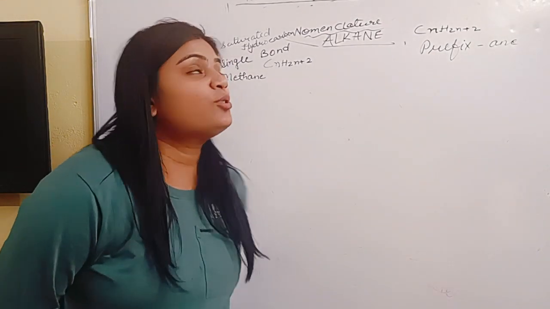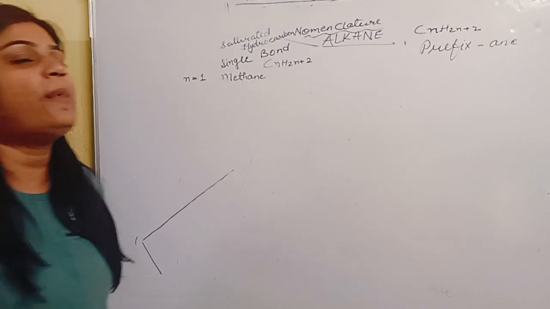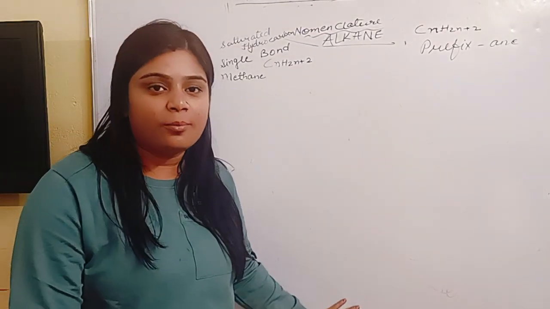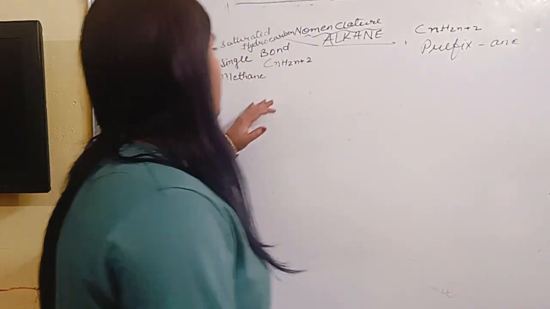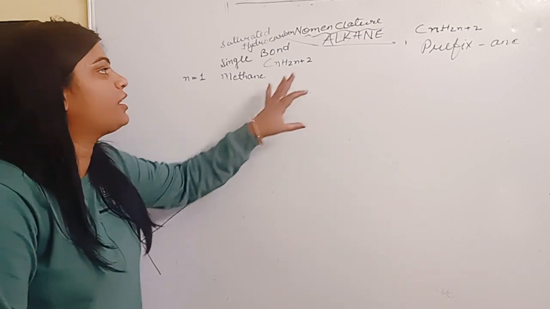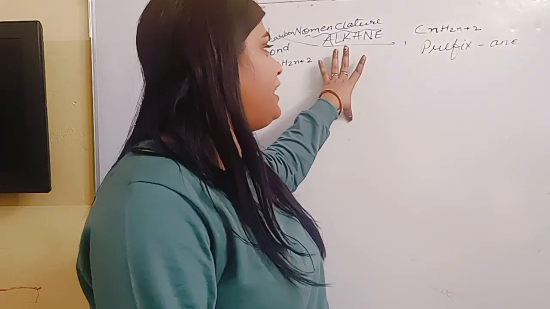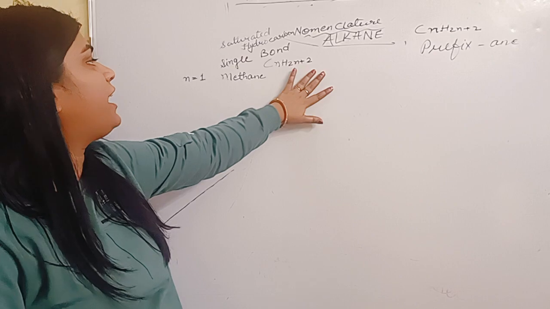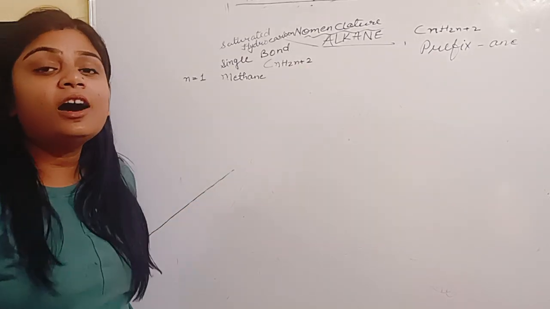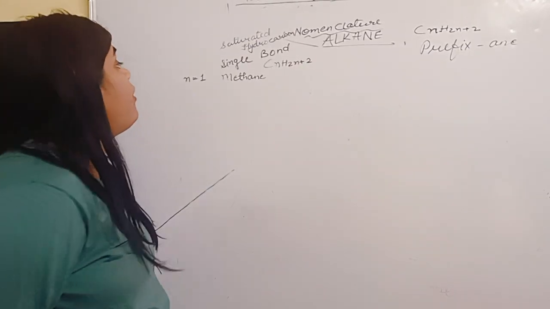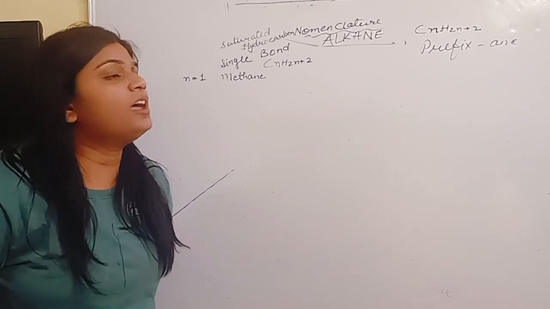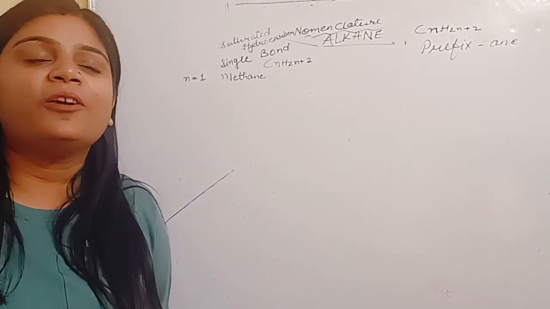Hello students, today we are going to study about the nomenclature of the carbon compounds. So let's start. Now coming to the first nomenclature of the carbon compound, that is alkane. So coming to the alkane, you have heard about two words. What is that? That is the suffix and prefix.